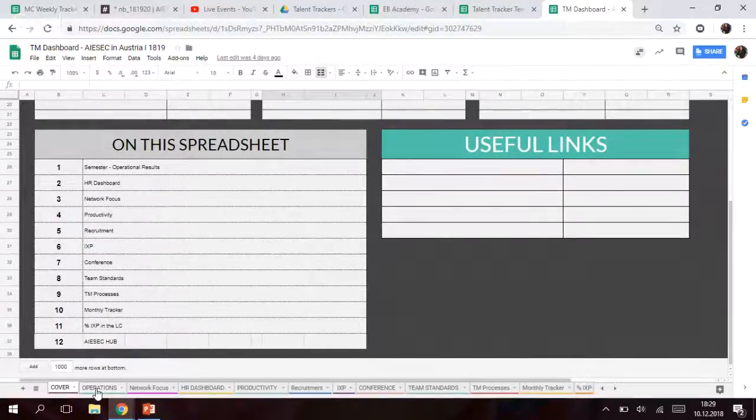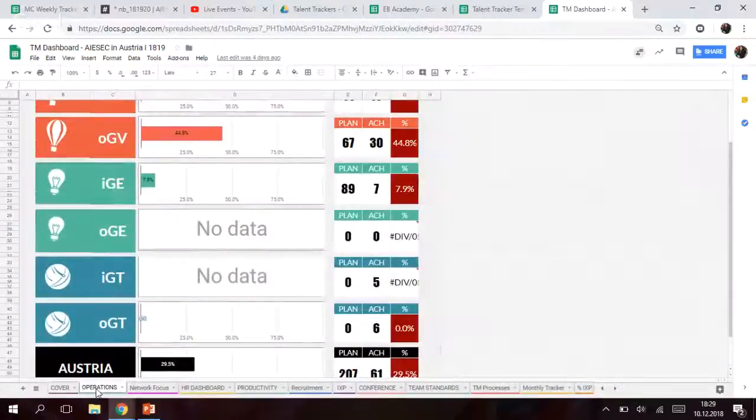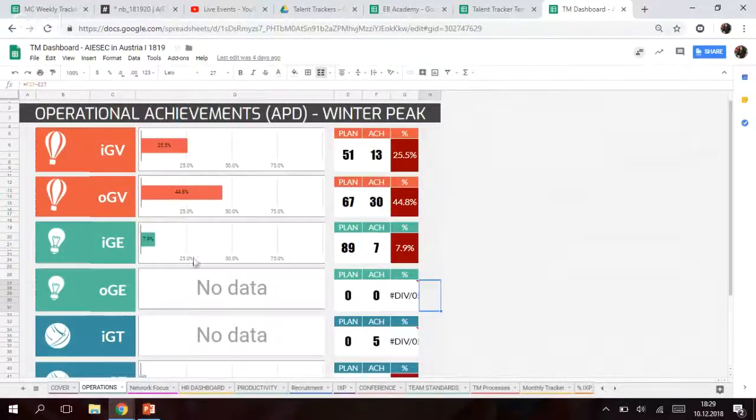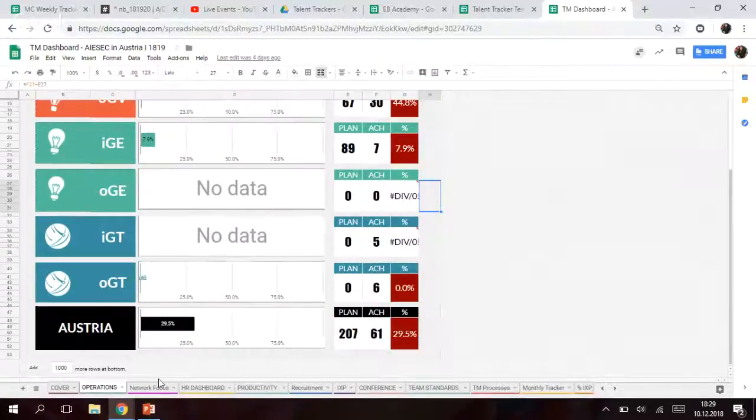So we have operations because we are tracking productivity, and also we are saying we are boosting exchange, right? So that's why we need to see operational results, because at the end, one of the MLS that we have is every single member is achieving their goal, right? So when our people achieve their goal, we will have operational results for sure. That's why we need to see operational results from TM dashboard as well.